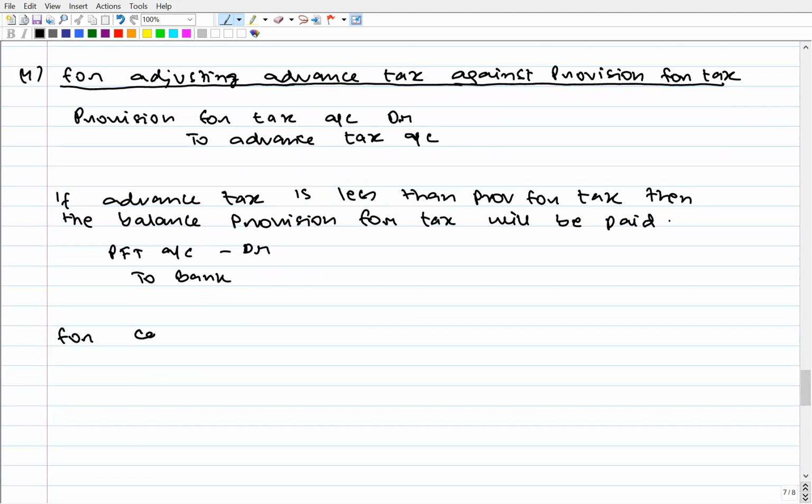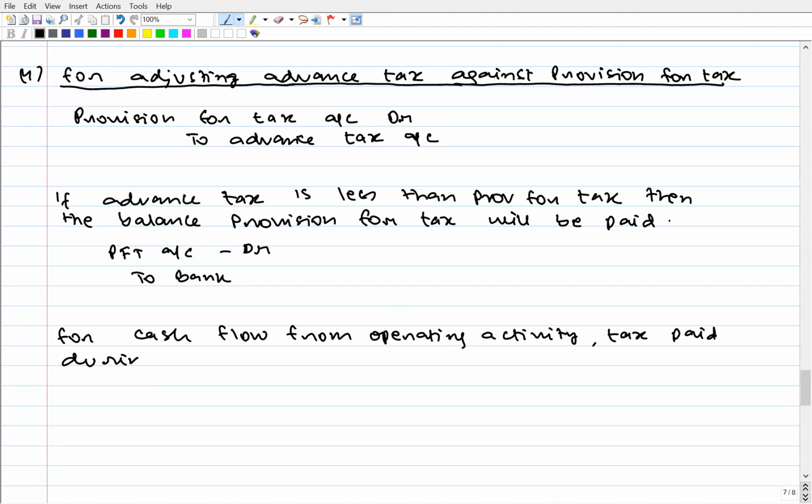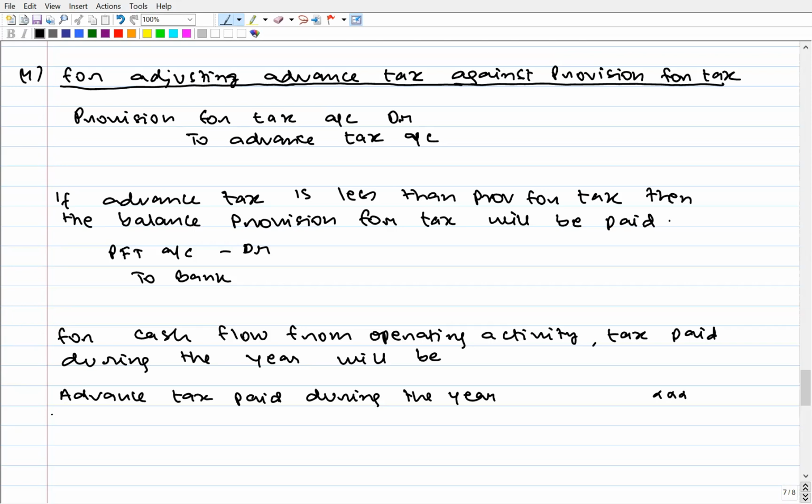So for cash flow from operating activity, tax paid during the year will be advance tax paid during the year plus excess provision for tax paid during the year.